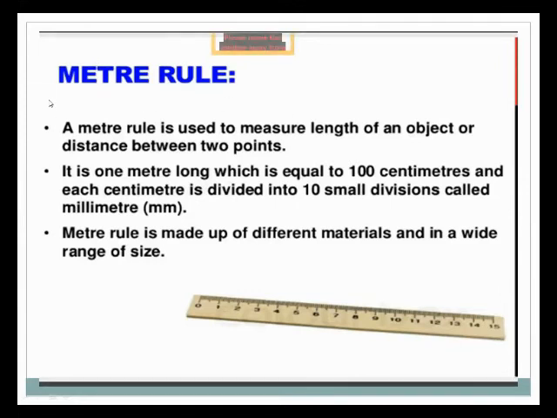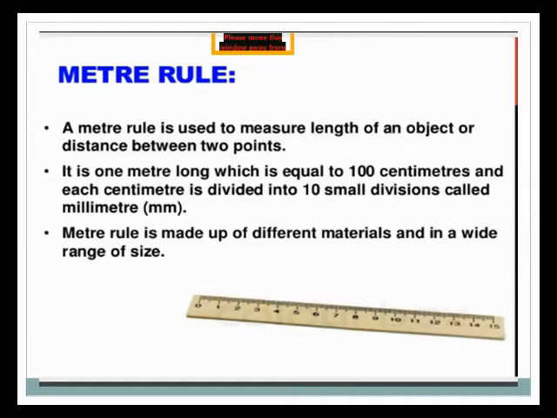A meter rule is used to measure the length of an object or distance between 2 points. It is 1 meter long, which is equal to 100 centimeters, and each centimeter is divided into 10 small divisions called millimeters. A millimeter is the smallest unit of length.